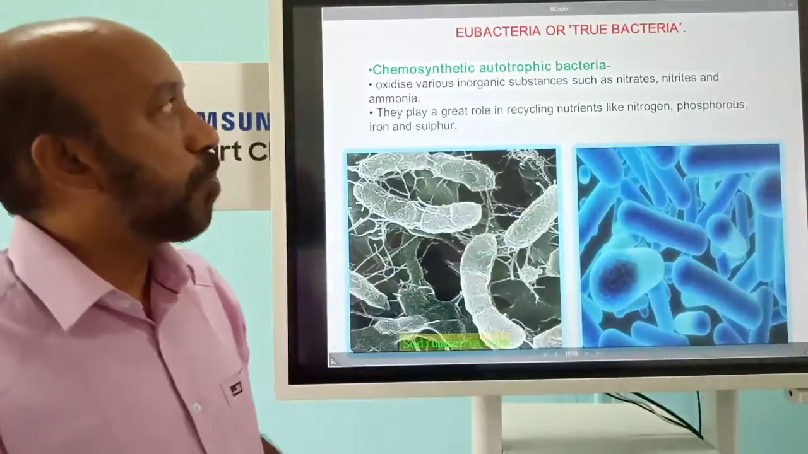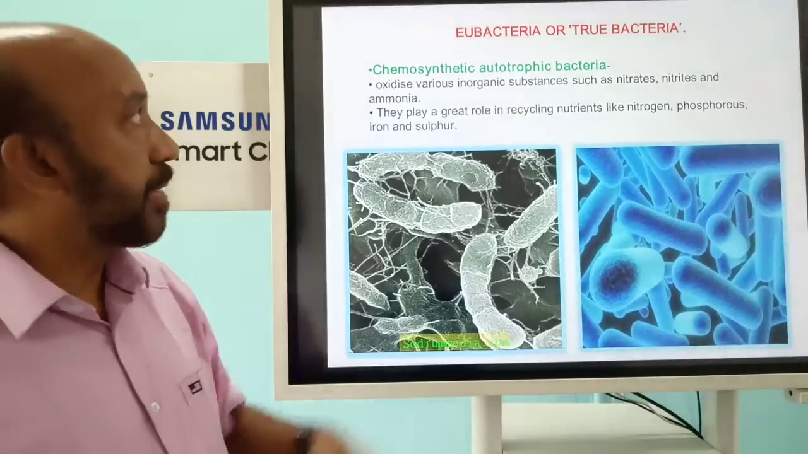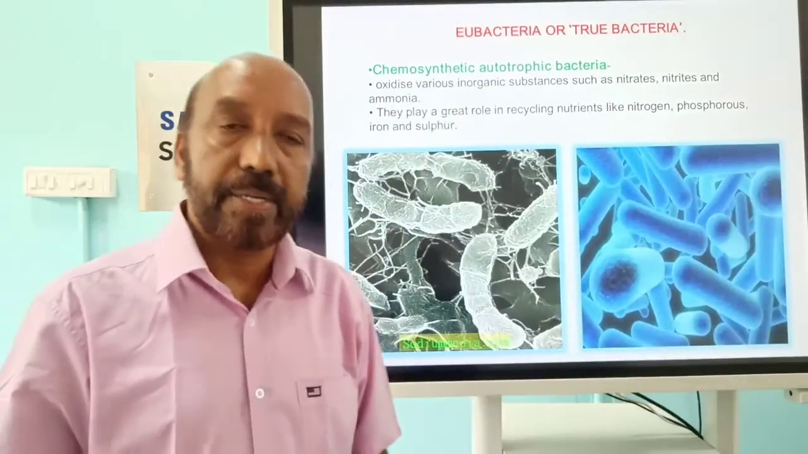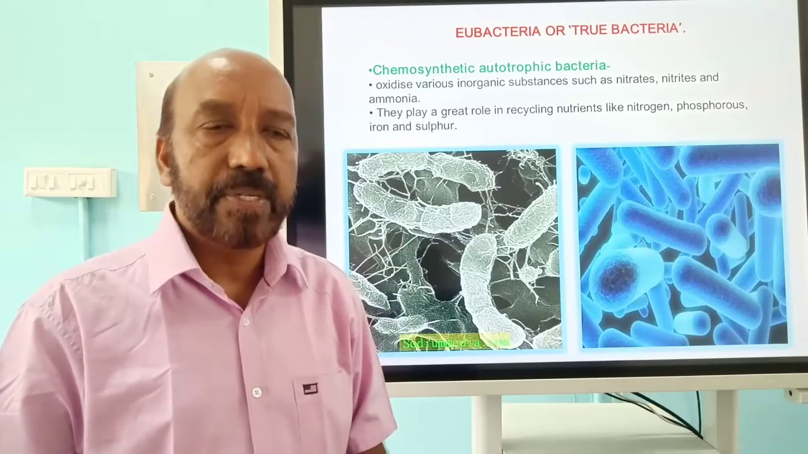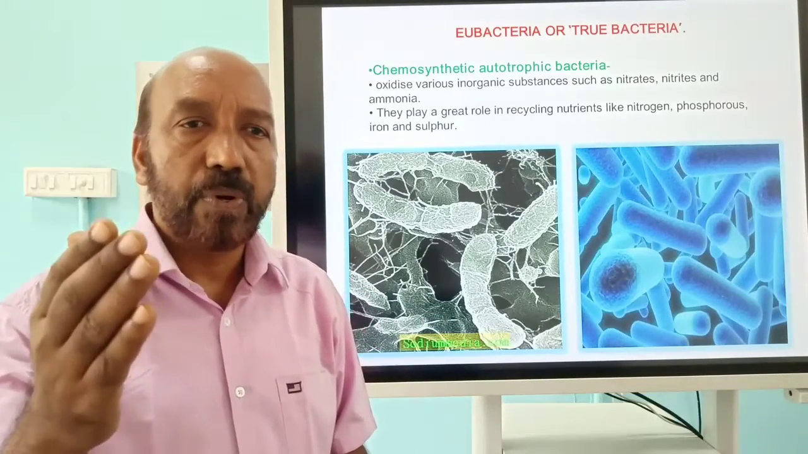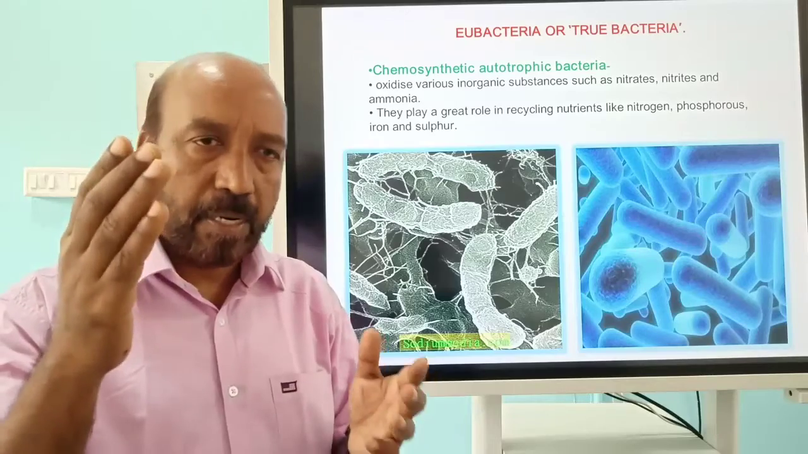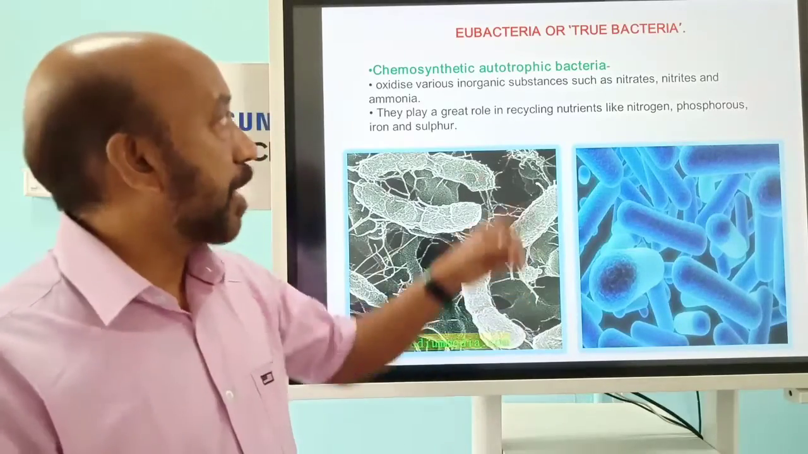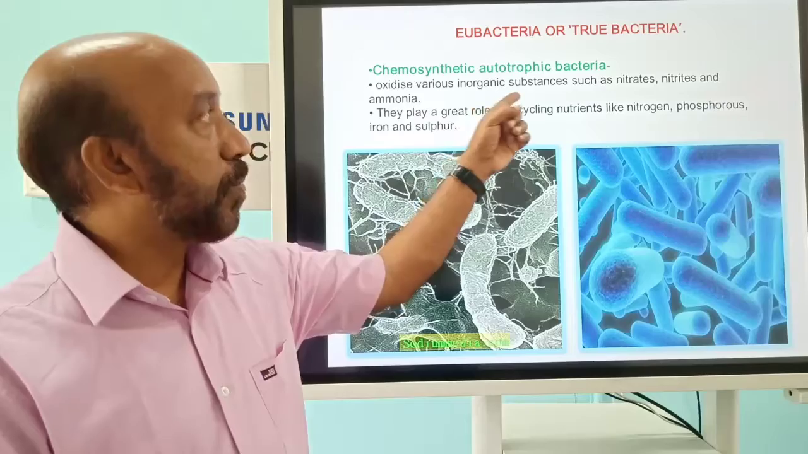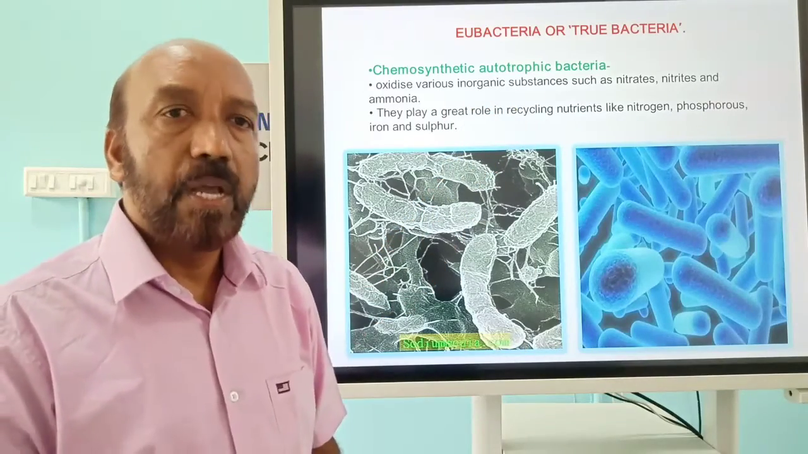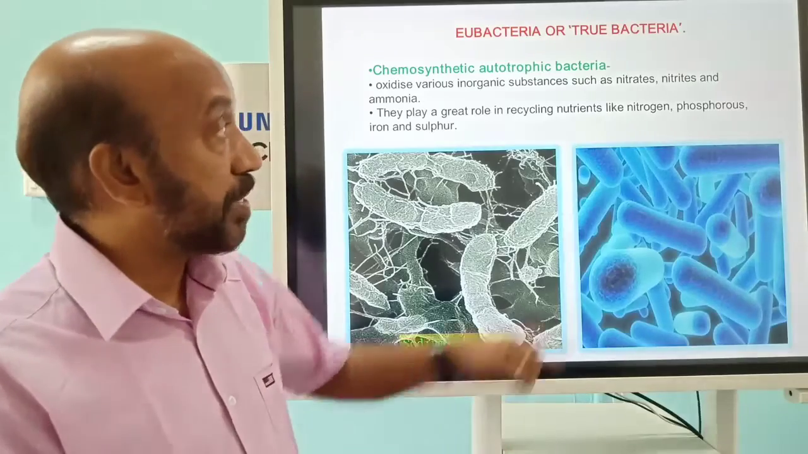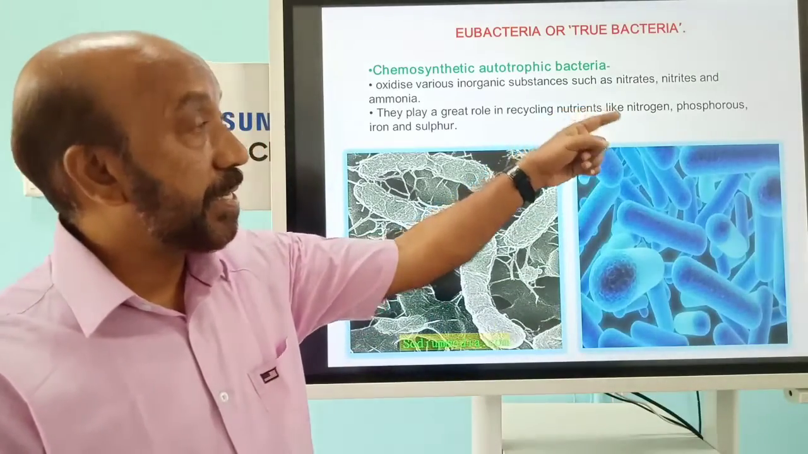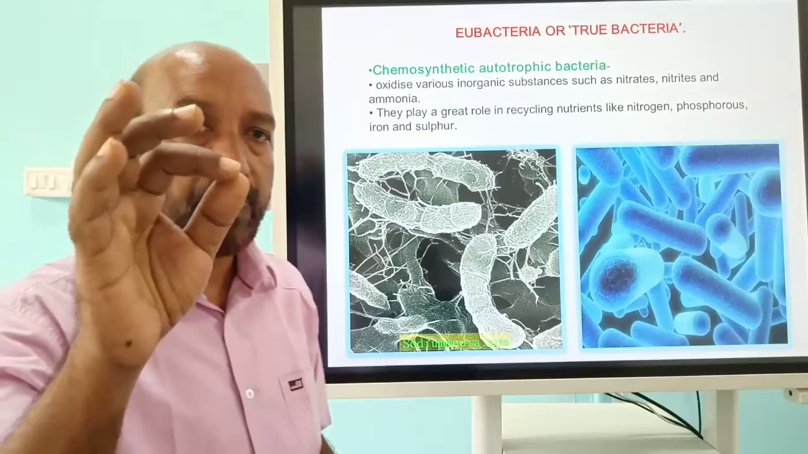The next one is eubacteria, or the true bacteria, another category. They are chemosynthetic autotrophic bacteria. Chemosynthesis is a type of autotrophism in which chemical energy is used for the assimilation of carbon components. Here, oxidation of various inorganic substances helps them synthesize food. And what are the inorganic substances here? The nitrates and ammonia during the fixation of nitrogen.